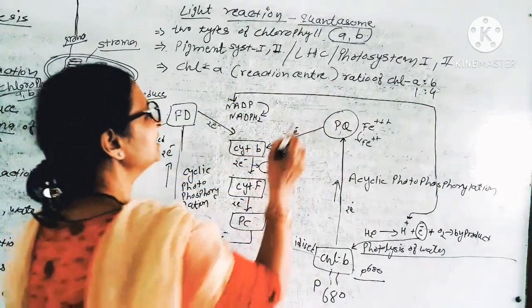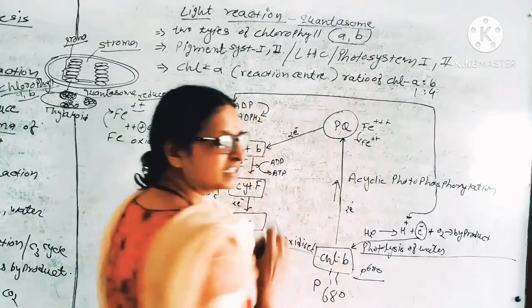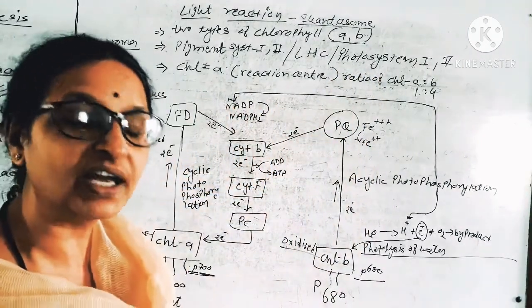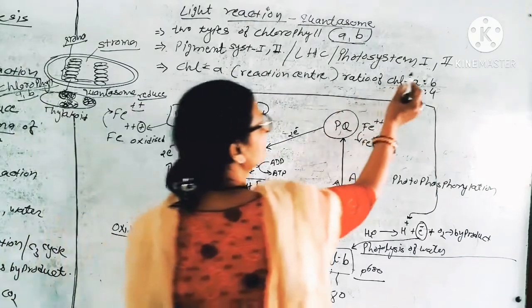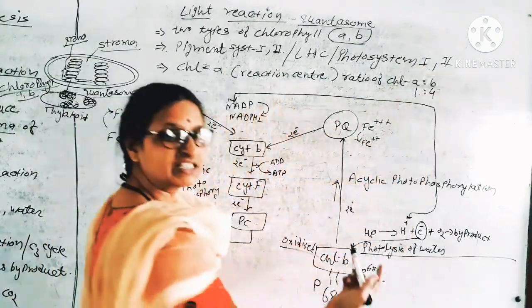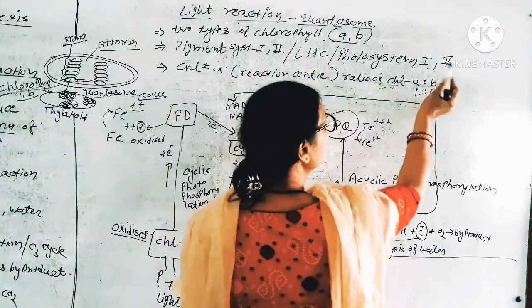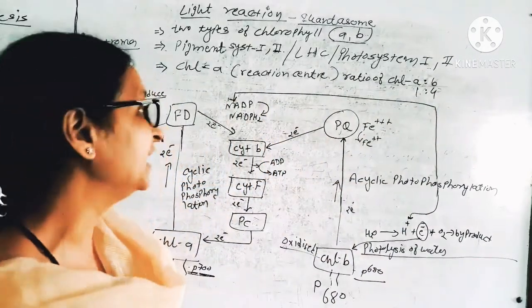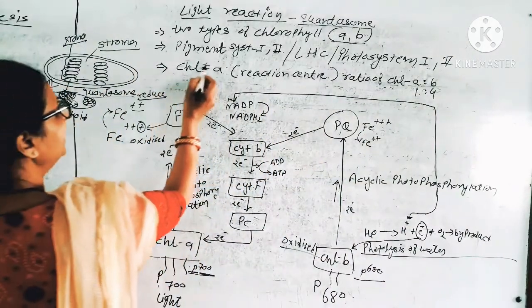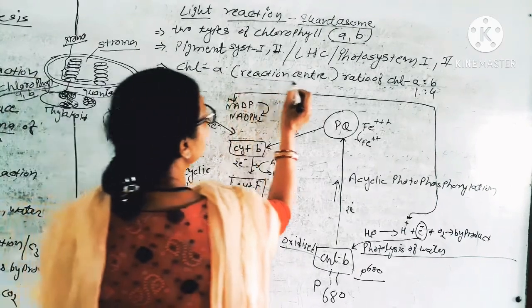Photosystem 1, photo means in the presence of light. The system which runs in the presence of light is called photosystem. So photosystem 1 runs in chlorophyll A, photosystem 2 runs in chlorophyll B. Chlorophyll A is the reaction center.